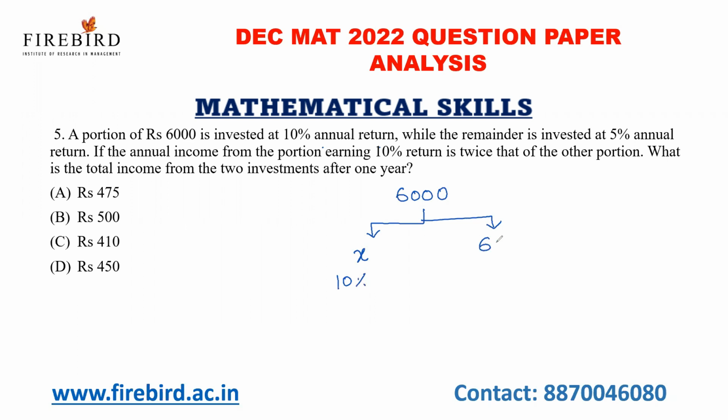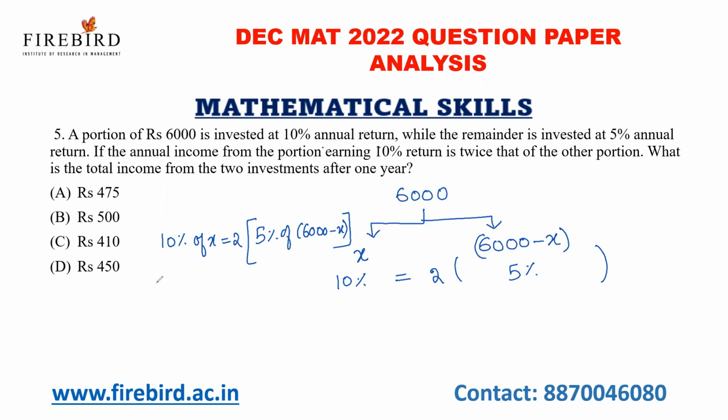And the remaining is 6,000 minus X rupees, which I'm investing at 5% annual return. If the annual income from the portion earning 10% return is equal to twice that of the other portion earning 5%, so I know that 10% of X is equal to 2 times 5% of 6,000 minus X.